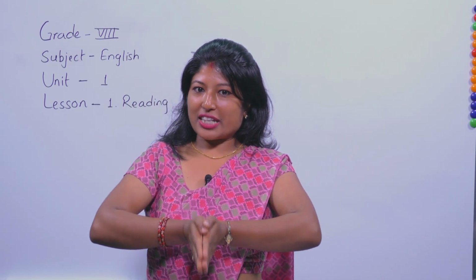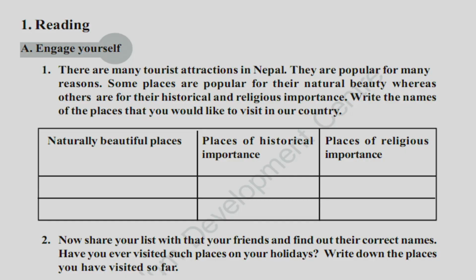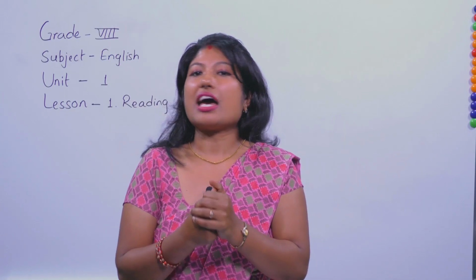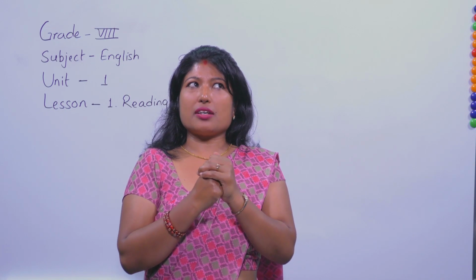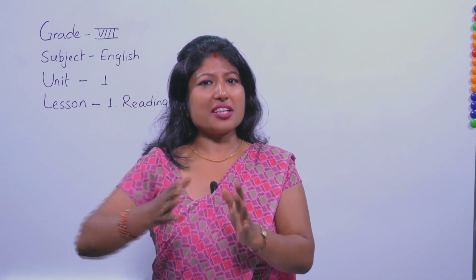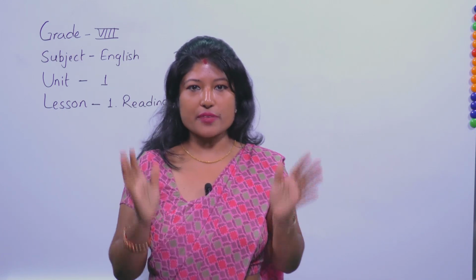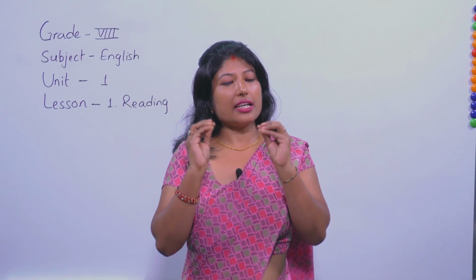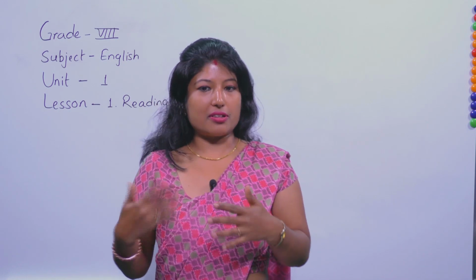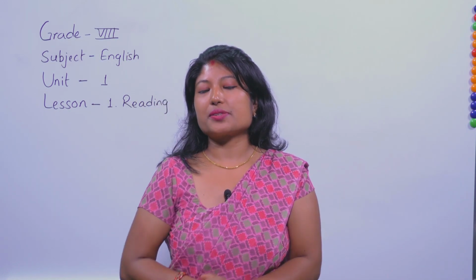Then moving to the next, places of historical importance. Maybe Kathmandu Valley itself, like the Darbar squares, and then maybe Gorkha. There are many more. Please list out the names of the places that you know in this box. These are just examples.